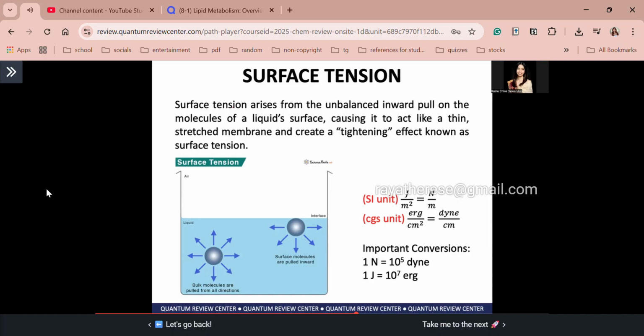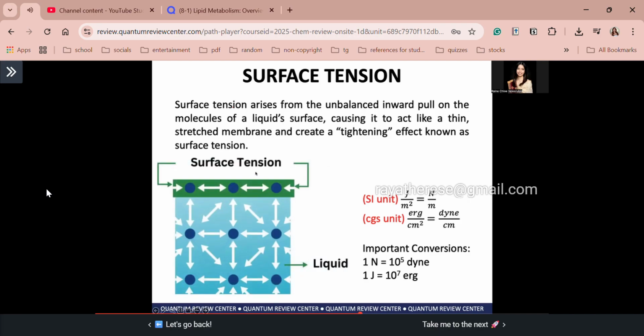Because of this, the surface acts like a thin stretched membrane and creates a tightening effect we know as surface tension. Here, the bulk molecules are pulled from all directions, bulk meaning within the liquid. However, the surface molecules are only being pulled inward. So the pull on the molecules is unbalanced because we have a pull inward. That is our surface tension. You can also view it this way.